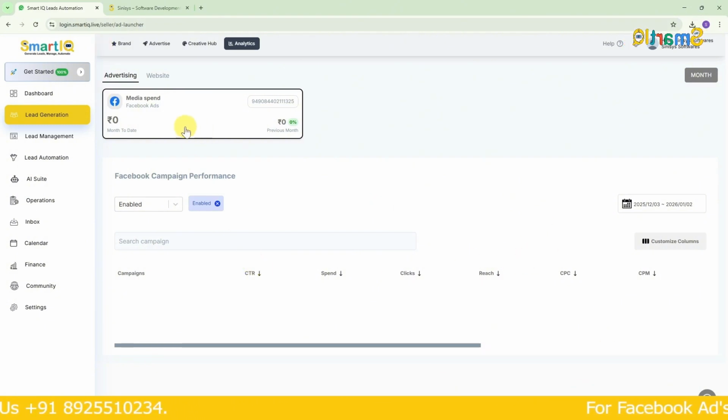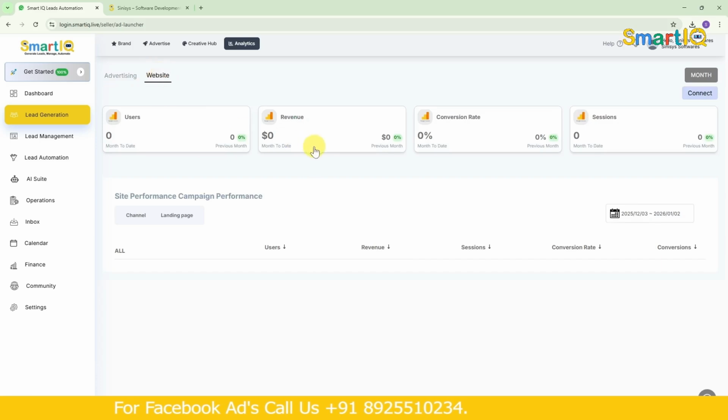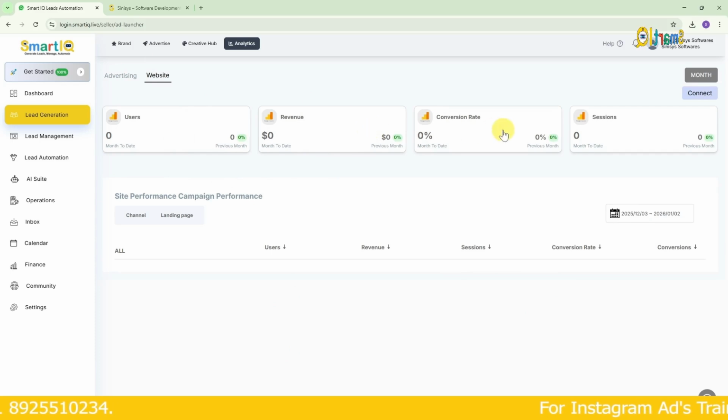No matter how many platforms we run ads on, we can see the analytics for all platforms in this single dashboard. Plus, remember in the previous videos we saw about creating a website? The analytics for that we'll also see here. How many users have come, and from that, how much revenue we've earned, all that will be shown here. Conversion rate, sessions, all of that can be seen here. There are still many more features to explore in this.